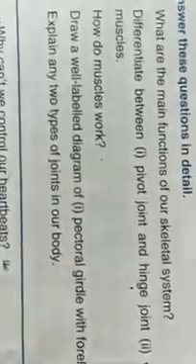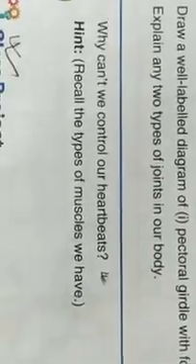So in place of this, two we have written here, so you will write the other two, the remaining two, from the difference between. So ball and socket joint and the gliding joint, you will write the definition separately. Then, why can't we control our heartbeats? Because the cardiac muscle is an involuntary muscle, so we cannot control our heartbeats. That you need to write.